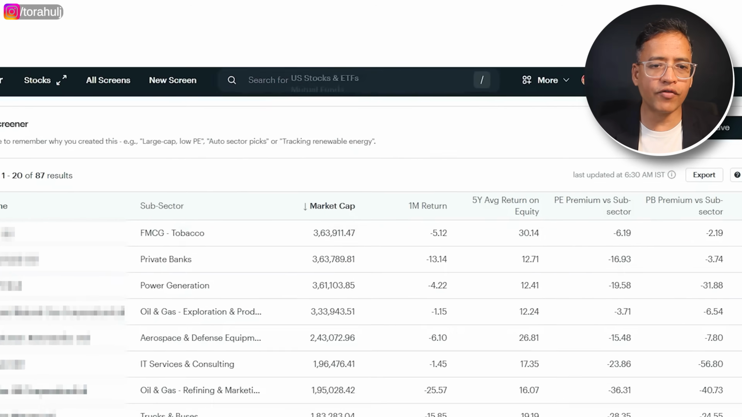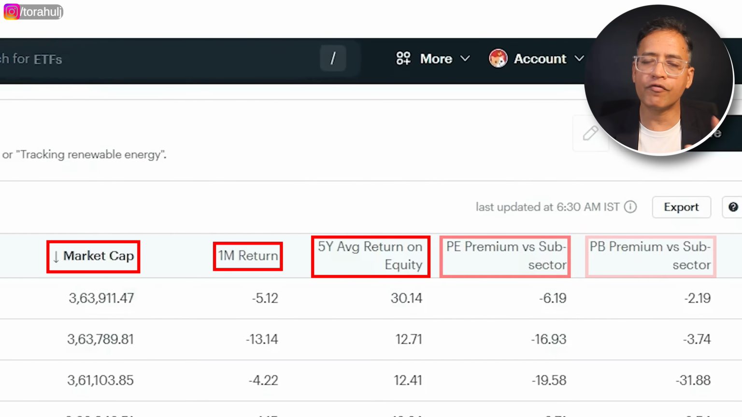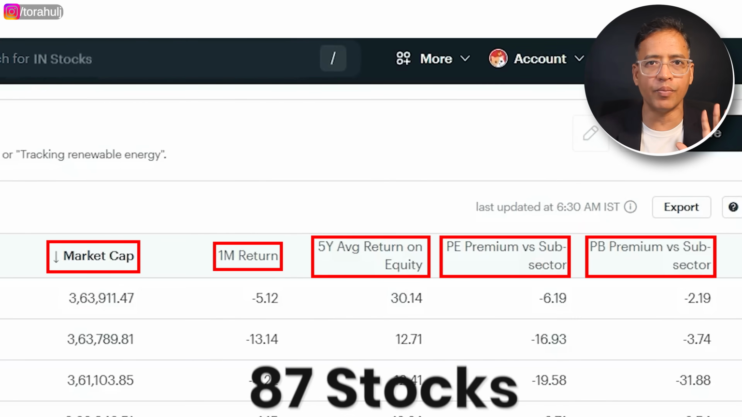So far, I have used how many filters? 1, 2, 3, 4, 5. Five filters I've used and I've got to 87 companies. I want to get to, let's say, 20, 23, 25 companies, which are manageable in terms of my further research. So I'm going to use a couple more filters. Let me walk you through them.